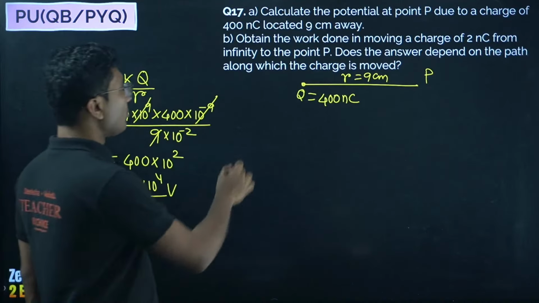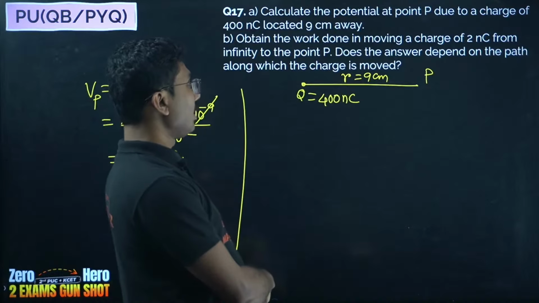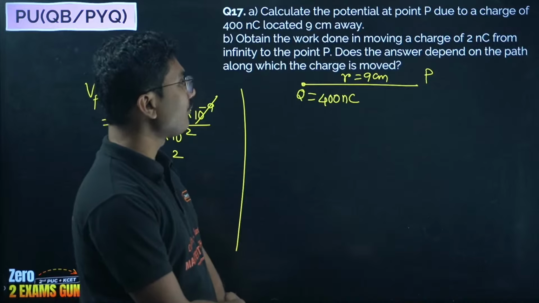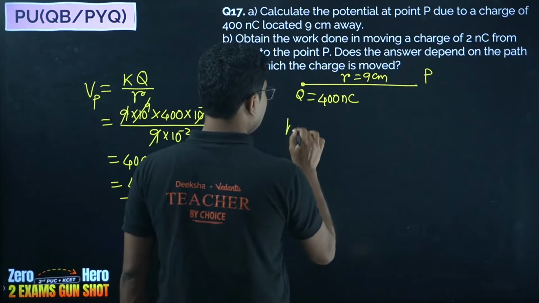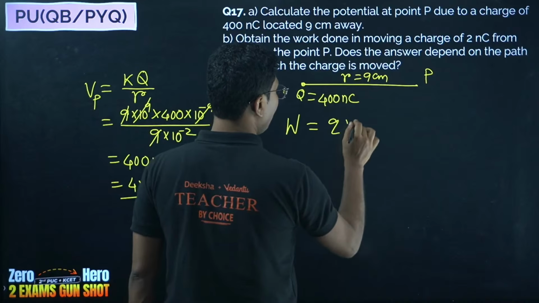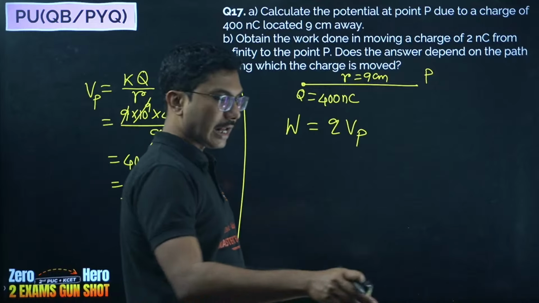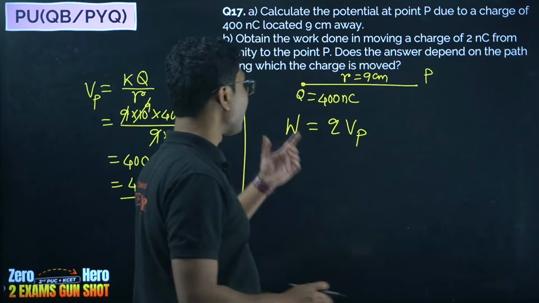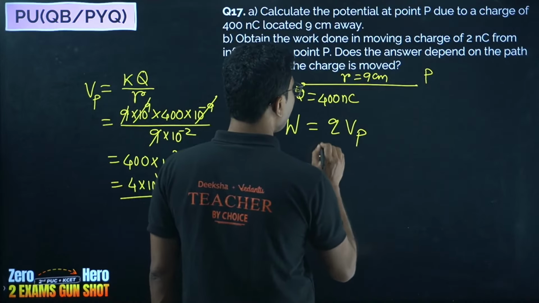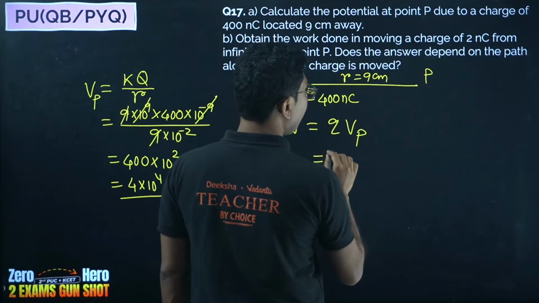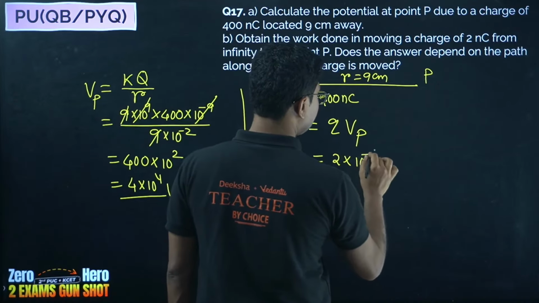Now what is the work done in moving a test charge of 2 nanocoulomb from infinity to point P? The work done is given by basically Q into potential. That is the energy of the charge. Very simple. If you can calculate the energy stored in the charge, you can calculate the work done. Q is 2 nanocoulomb, 2 into 10 to the power of minus 9.